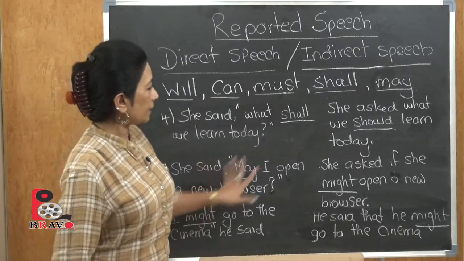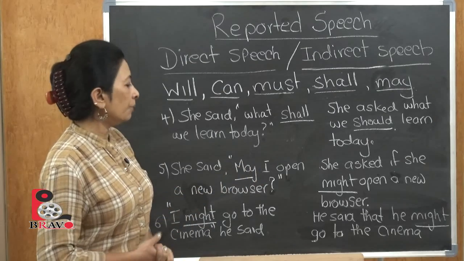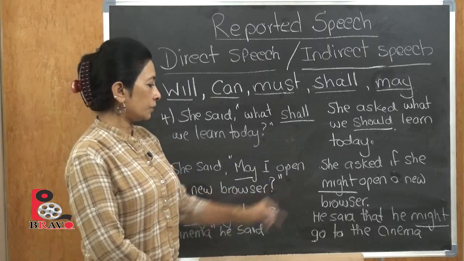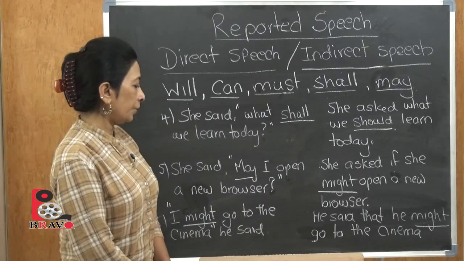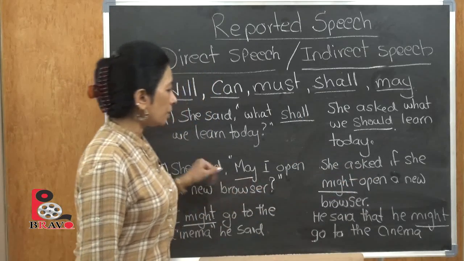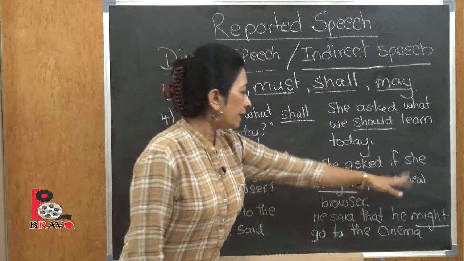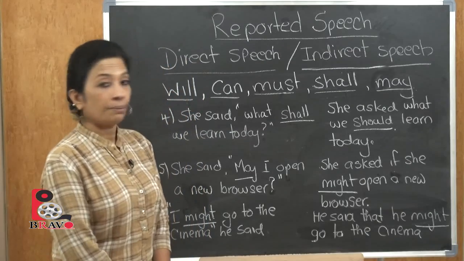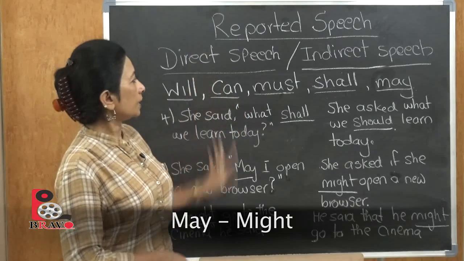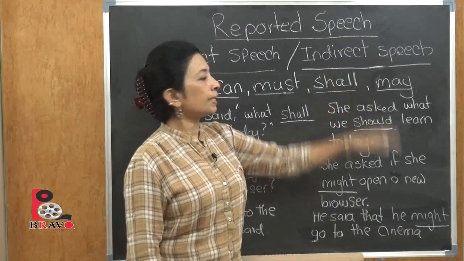Again a similar thing here with may. She said, "May I open a new browser?" So she's asking a question, so obviously a question mark with the quotation: "May I open a new browser?" So the same thing will become indirectly: she asked, because direct speech becomes indirect here, she asked if she might open a new browser. So may has become might. So here you can see the present tense of direct speech is becoming past tense of indirect speech.